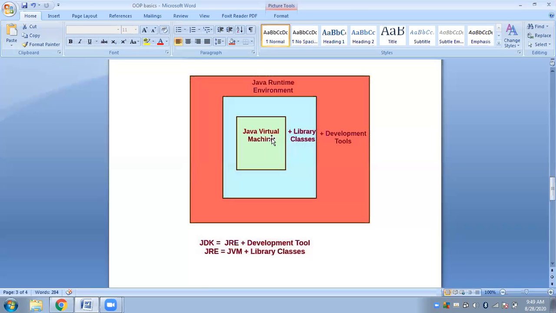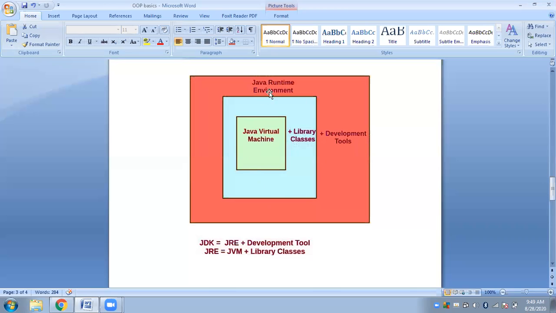Here also, a Java application will make use of some library classes and functions. All those library functions and classes need to be included in your source code, so that the application can finally run and execute. Otherwise the compiler will not understand anything. That is why the JVM along with the library classes together makes up the Java Runtime Environment.